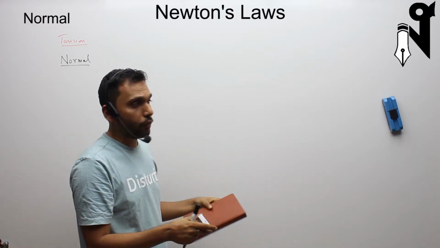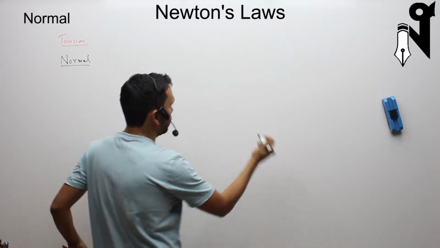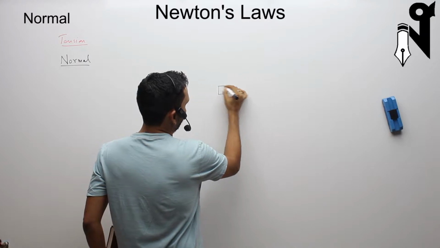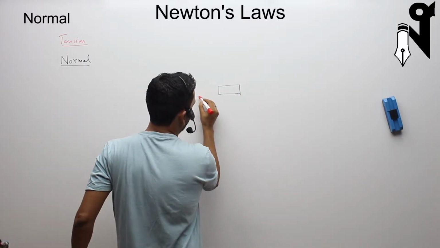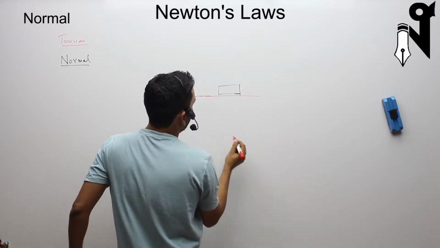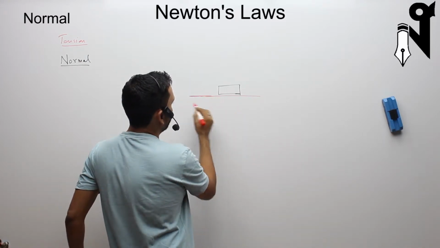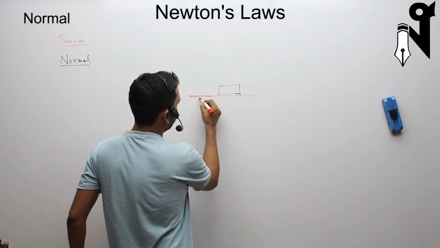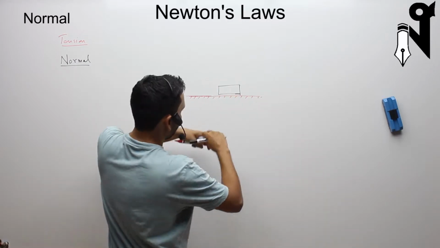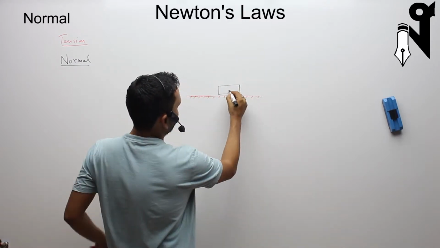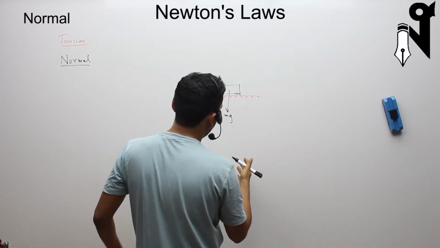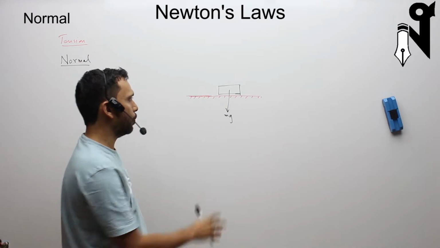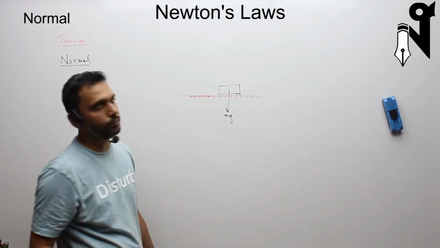That's pretty obvious, that obviously it will not go through. But then what's the exact reason? Or maybe not the exact reason, because we are not going to the microscopic level. But on the macroscopic level, what's the reason? So that was your platform. This is your mass. It is being pulled down with the force of mg by Earth. So my question was, why is it not going through?